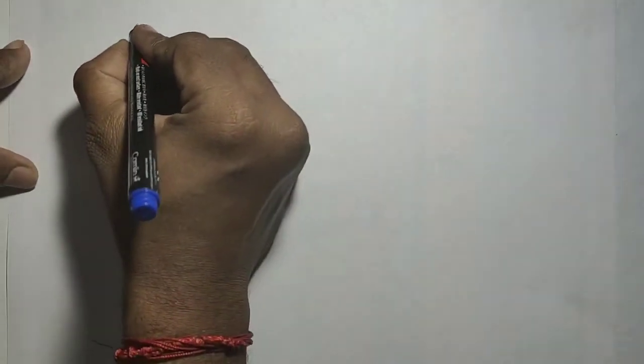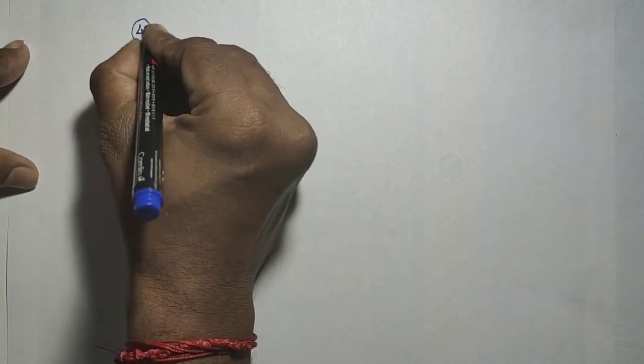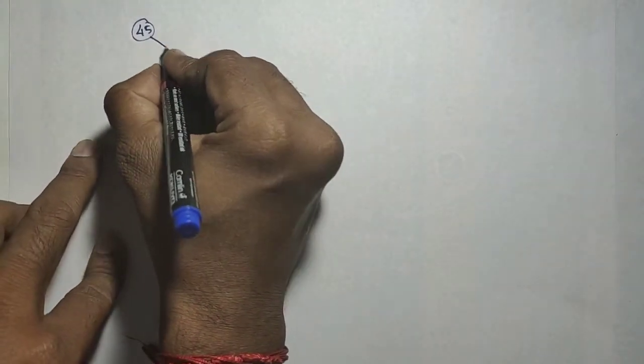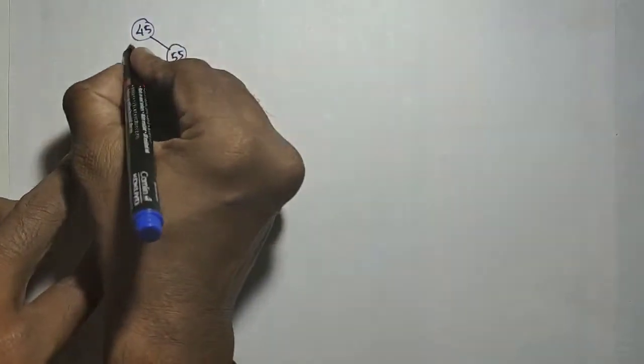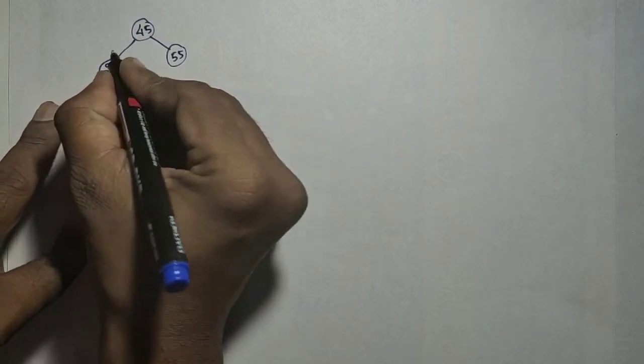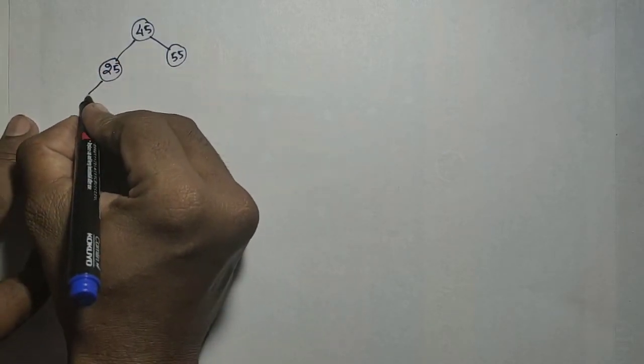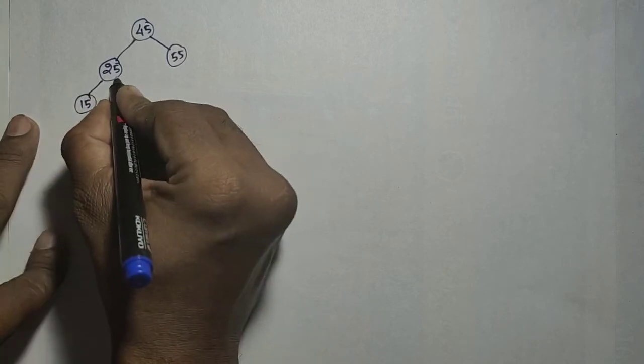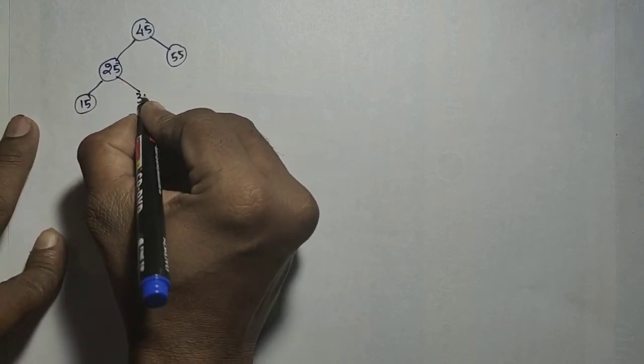Consider another case: 45, then 55, 25, and then 15, 35.